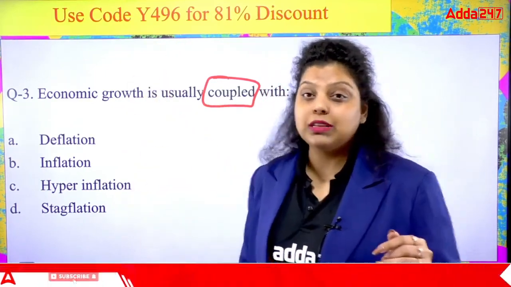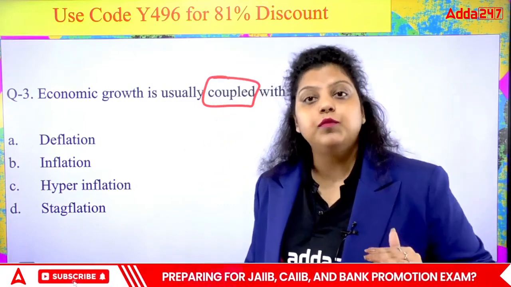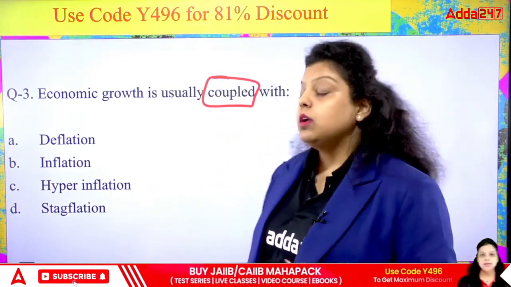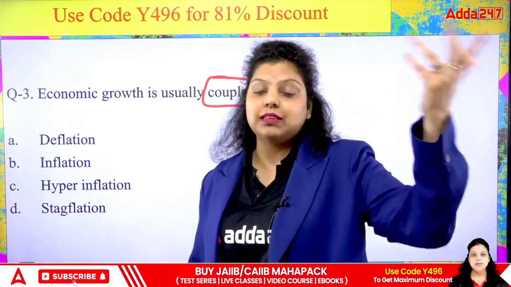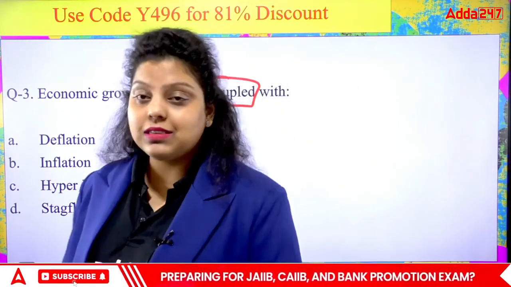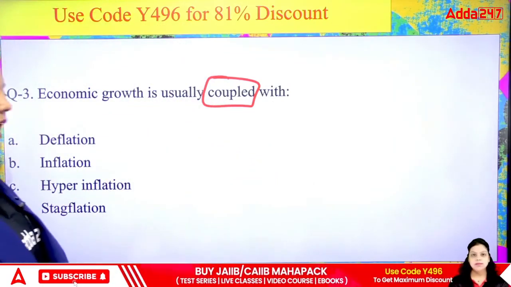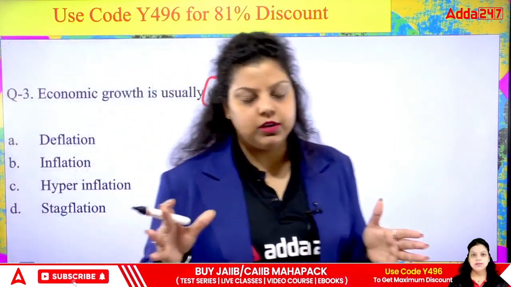First is deflation. What is deflation? Decrease in the prices. When the prices of goods and services are falling, that is known as deflation. Second, when the prices of goods and services are rising, that is inflation. Now, hyperinflation. Inflation has four stages: creeping inflation, trotting inflation, galloping inflation, and hyperinflation. These are the four stages of inflation.